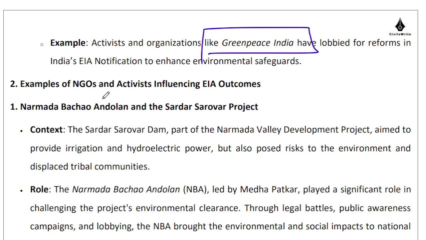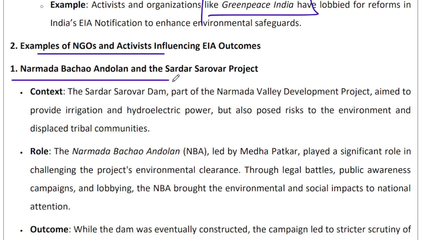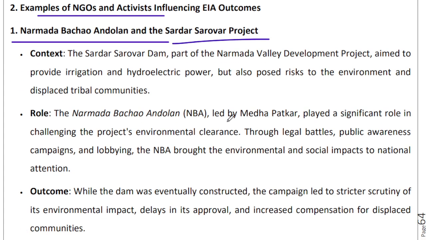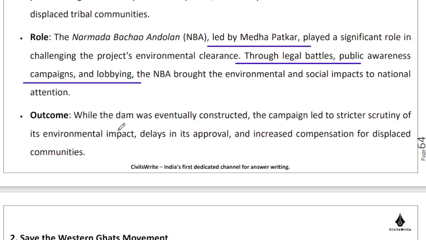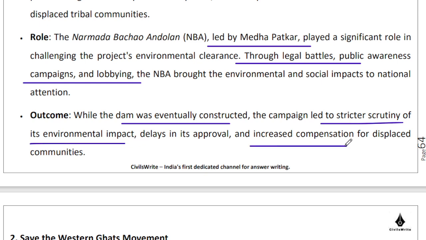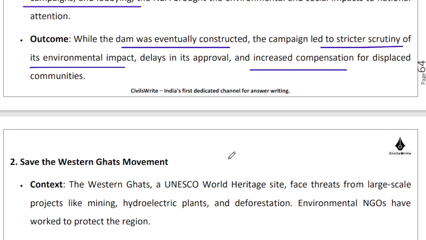right? So examples of NGOs and activists, like I mentioned to you, Narmada Bachao Andolan, Sardar Sarovar project, Medha Patkar, legal battles, public awareness campaigns, lobbying, etc. The outcome being that the dam has eventually been constructed, but it has led to a very strict scrutiny of its environmental impact, right? And it increased compensation for the displaced communities, if not anything else.